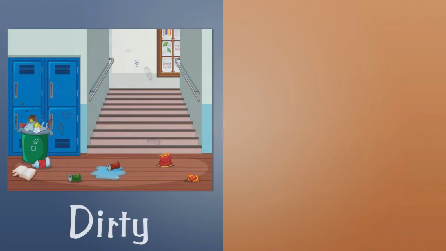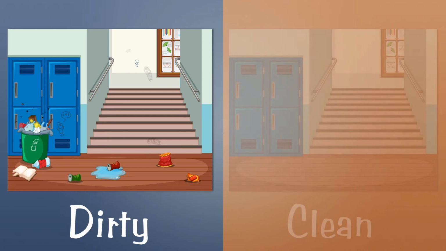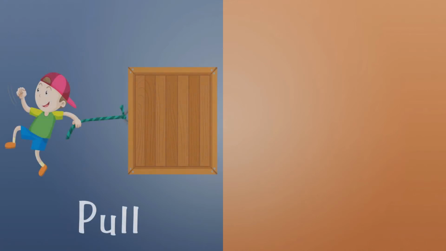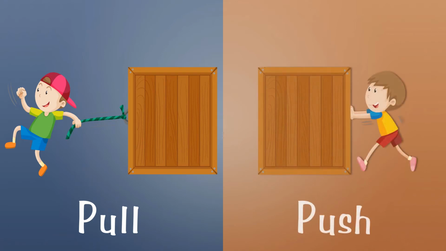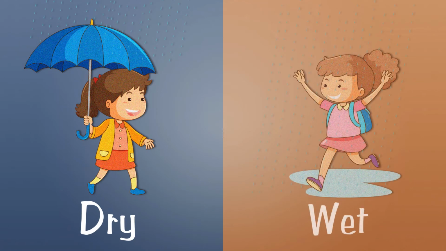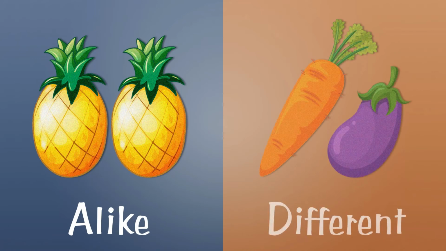Dirty. The opposite word of dirty is clean. Pull. The opposite word of pull is push. Dry. The opposite word of dry is wet. Alike. The opposite word of alike is different.